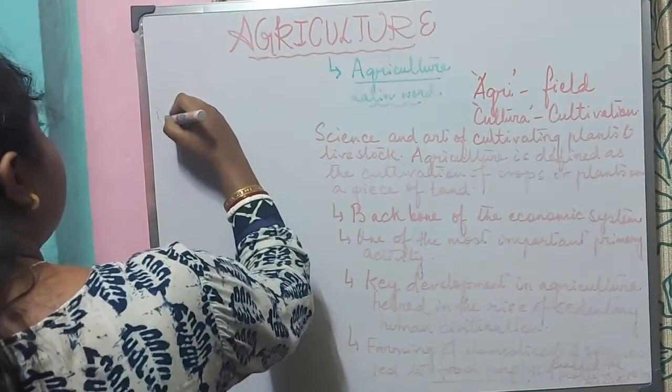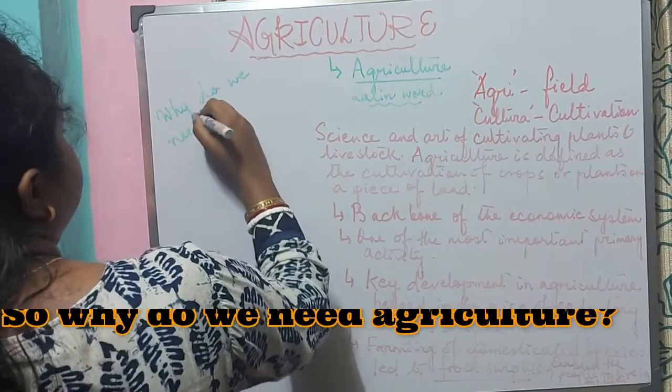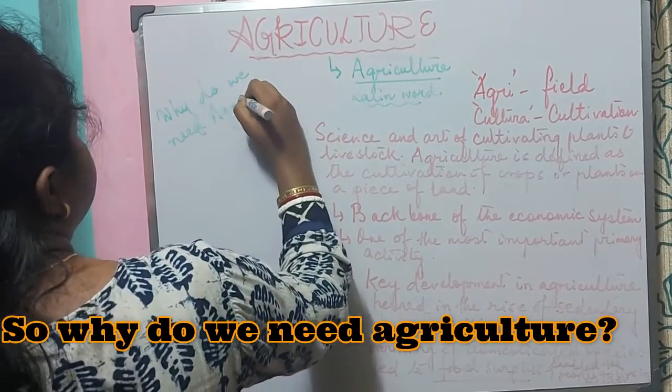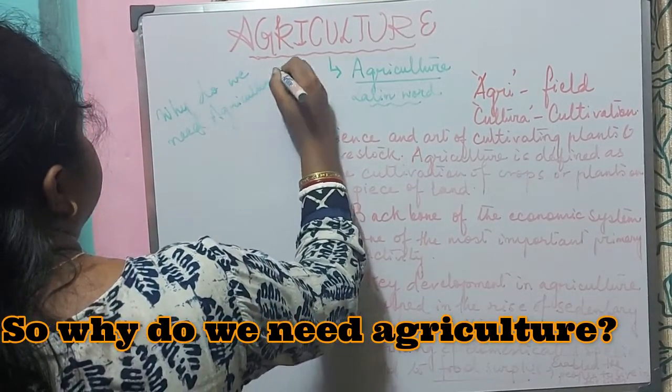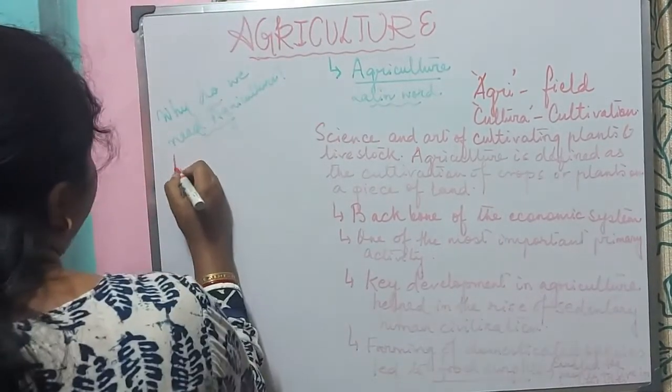So why do we need agriculture? Agriculture is very important. Why?